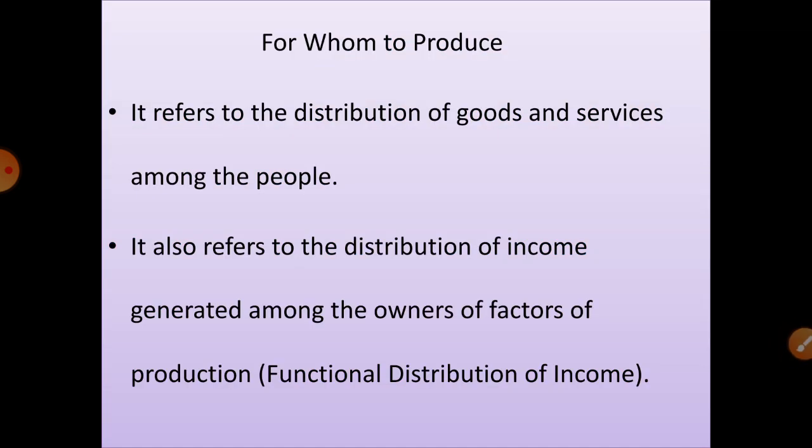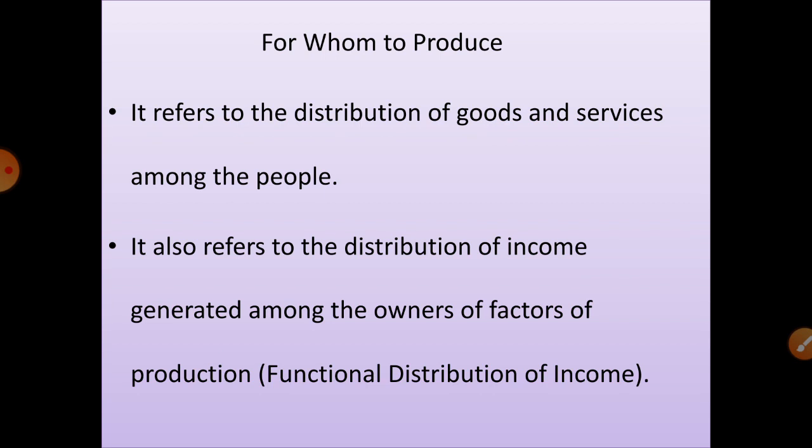Next we are going to see for whom to produce the goods and services. Here the problem relates to the distribution of produced goods and services to the individuals in our economy. So it is the selection of the category of people who will ultimately consume the goods. That means whether to produce the goods for more poor people or less rich people, or more rich people or less poor people.